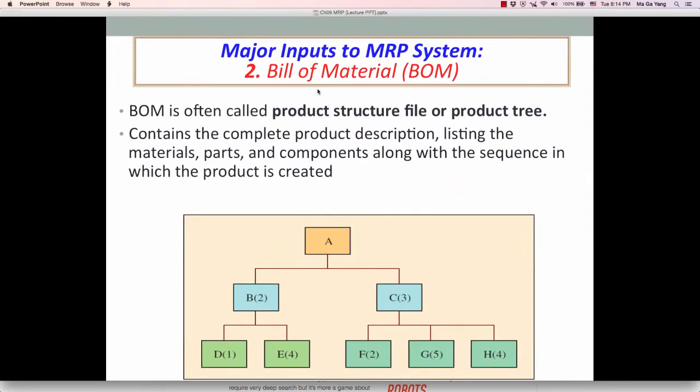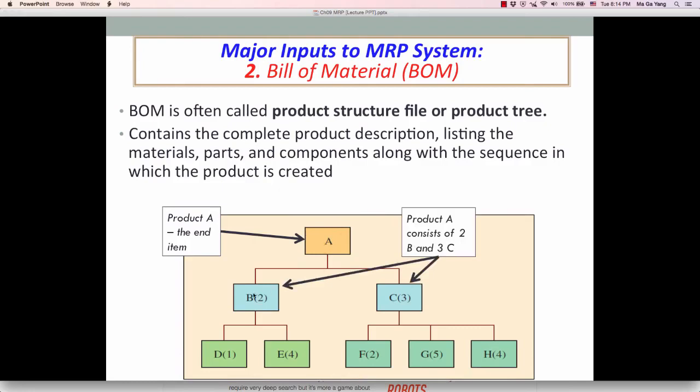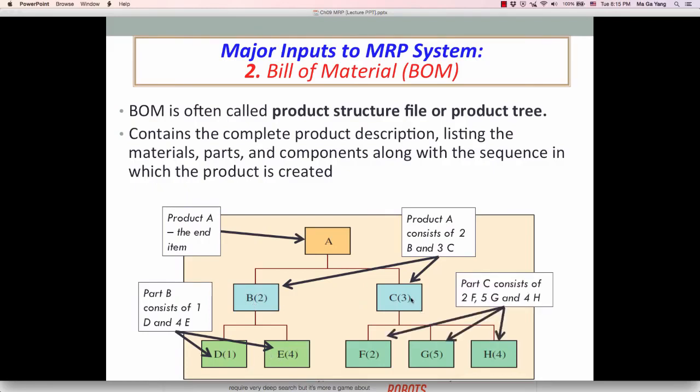The second major input, as I told you, is the BOM, bill of material file. We can also call it the product structure file or product tree because it contains how this end item looks. In this case, product A is the end item, and it consists of part B and part C, 2B and 2C, and part B consists of 1D and 4E, and part C consists of 2F, 5G, and 4H. That's what end item A looks like. So it contains the complete product description.